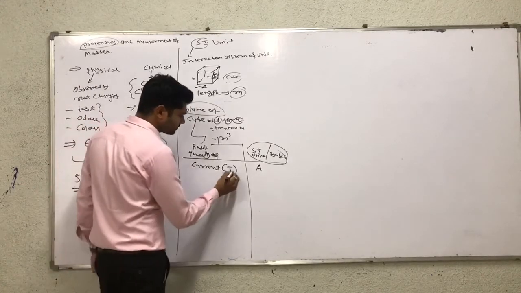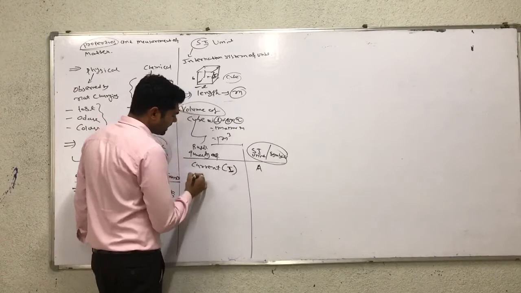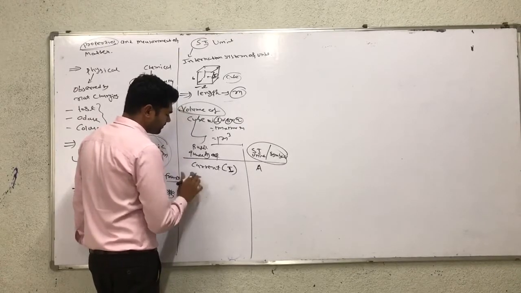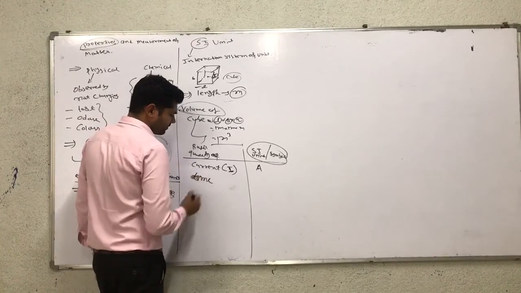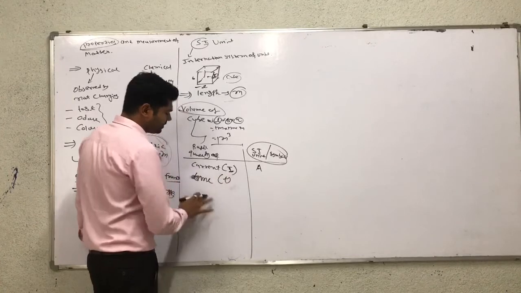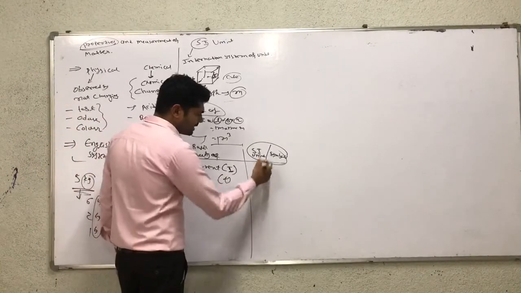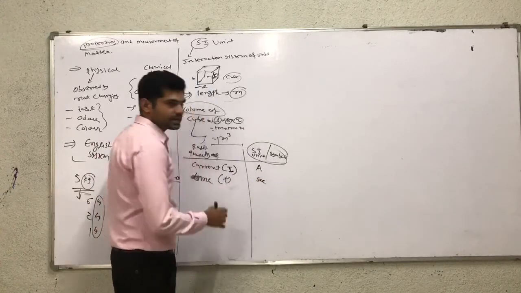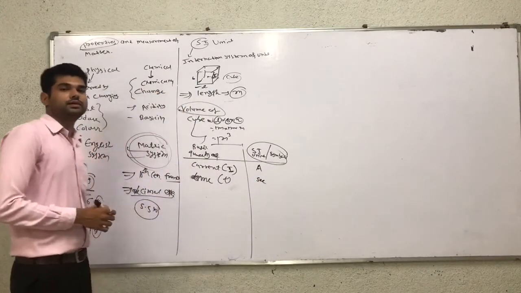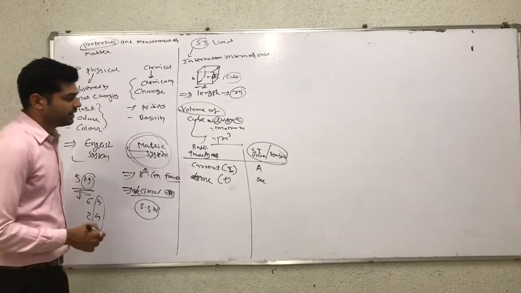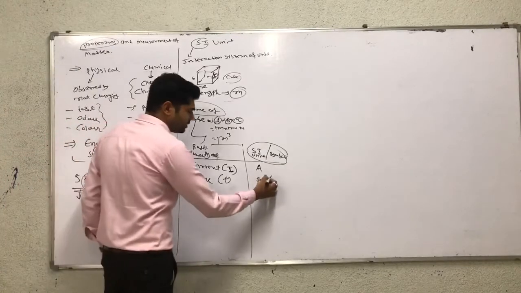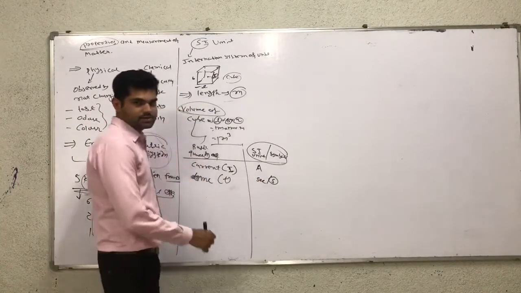Next, time. We can use T, and the SI unit of time is second, and the symbol of second is sec, and we also use S.